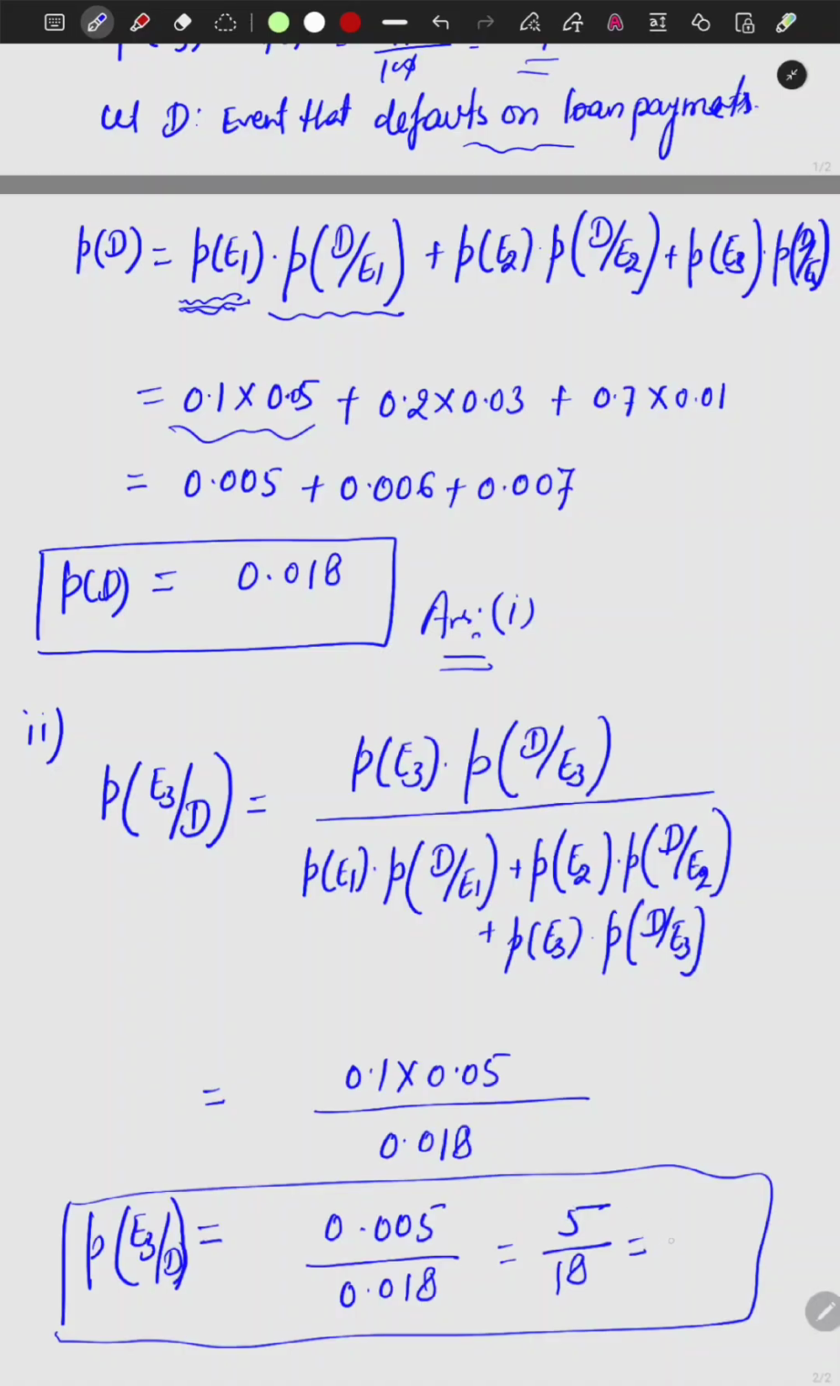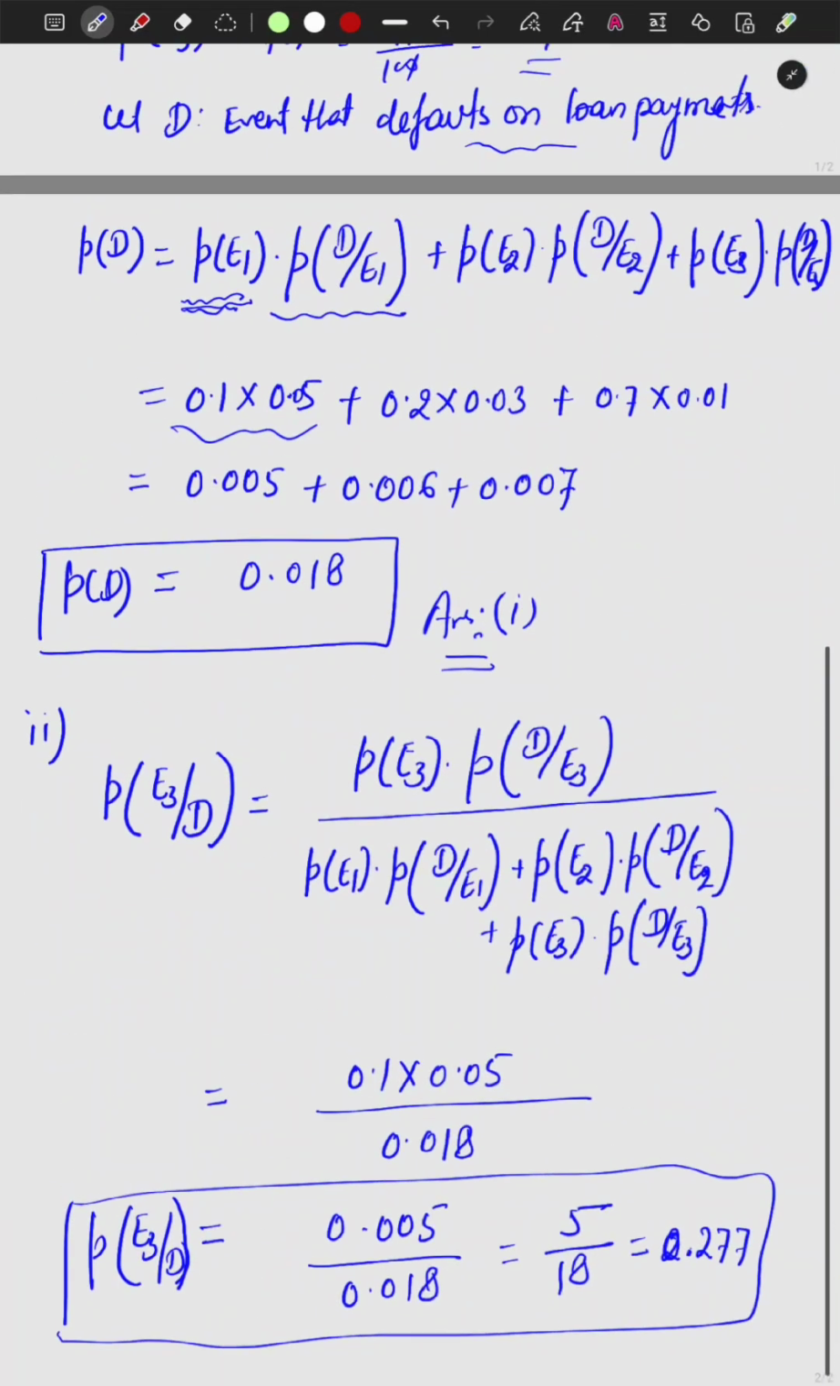So you can divide it. We are dividing, and sorry, we will be getting 0.277. This is the probability, and that is the answer to the second part.